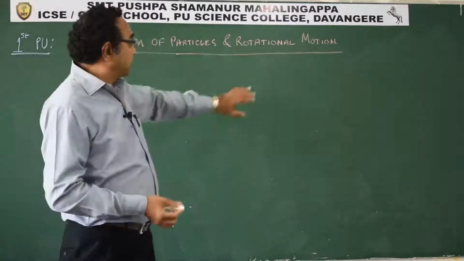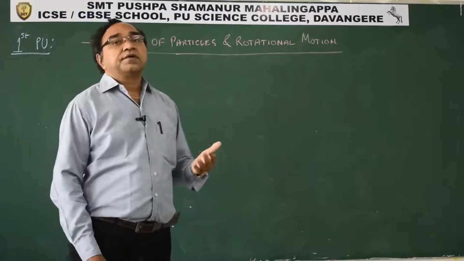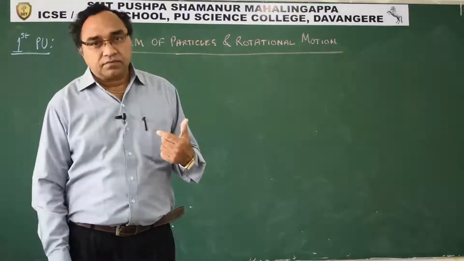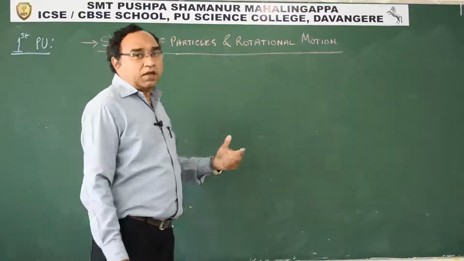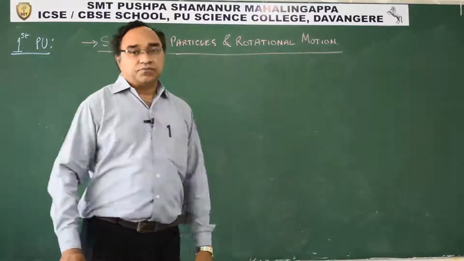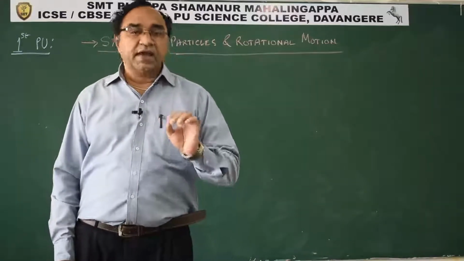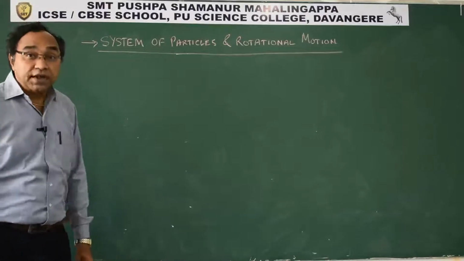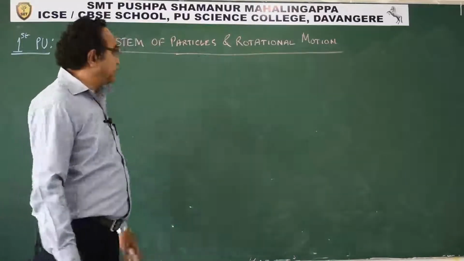Rotational motion. You are clear with horizontal motion, translatory motion, vertical motion, projectile motion. Now this is rotational motion. In rotational motion, there will be one axis about which all the particles will rotate. Now let us understand this step by step.